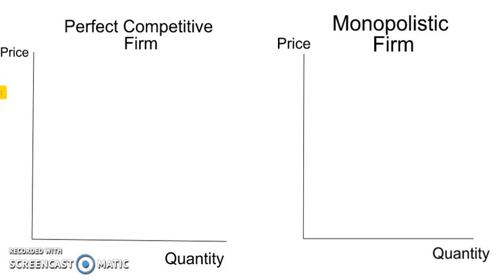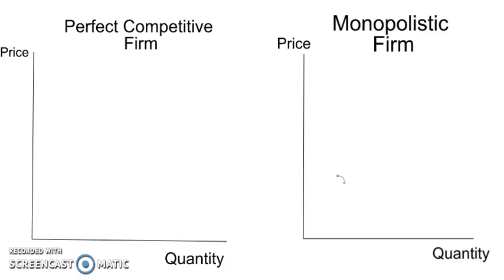The monopolistic firm is the only firm in the market, meaning that he can set the price where he wants to. However, he needs to consider the demand for that specific product. The demand will determine to a large degree the price that people are willing to pay for that good.